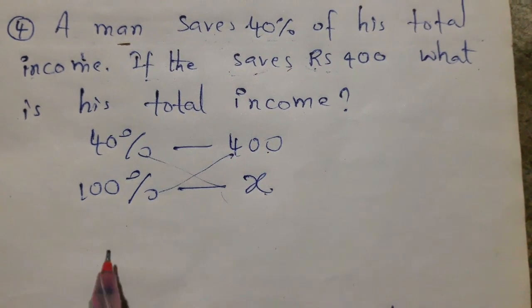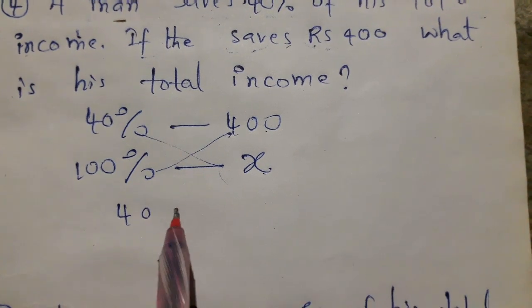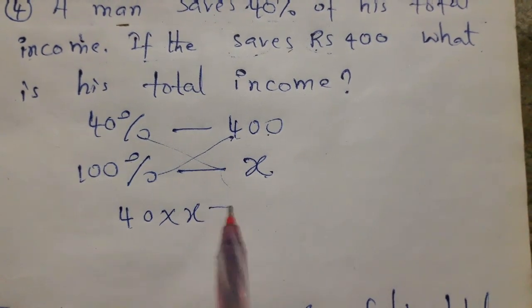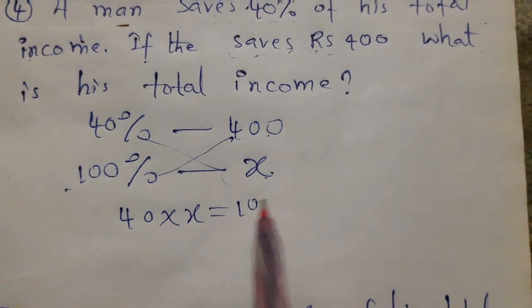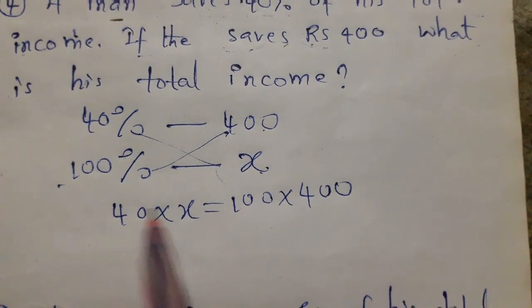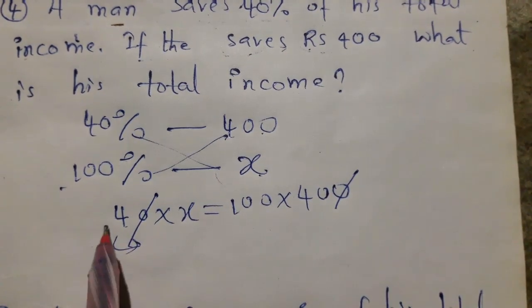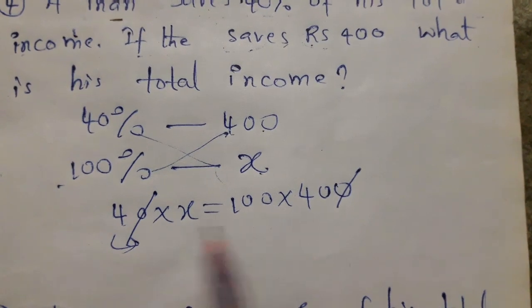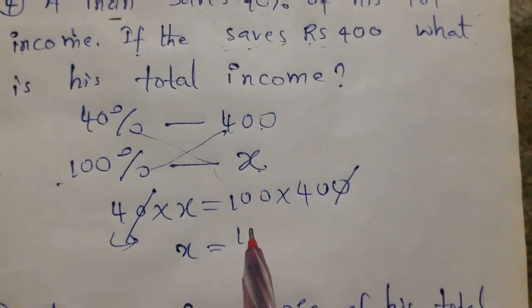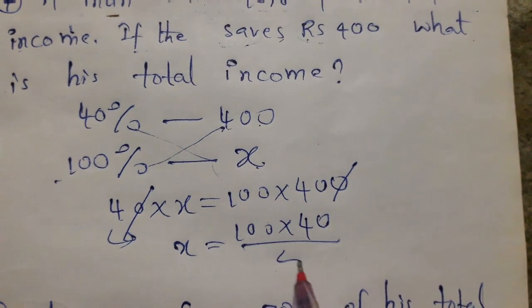multiplication of these two, that becomes, see here, 40 into x, that equals to 100 into 400. So this 0 cancels. Send this 4 from left to right side, then x equals to 100 into 40 by 4.